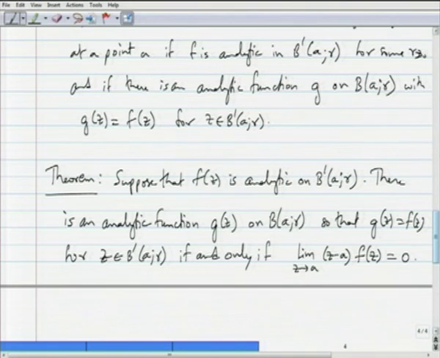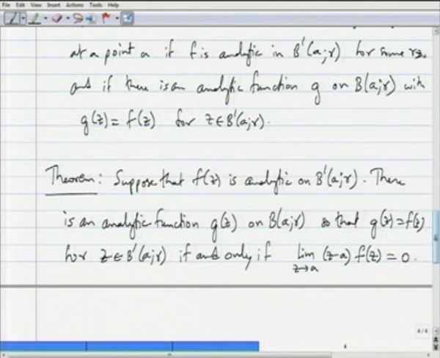And it goes the other way around. Of course, if g matches with f on B prime (a, r) and g is analytic, then the limit as z goes to a of (z minus a) times f(z) will be 0 by continuity of g. So that direction is easy, but the other direction requires some work.